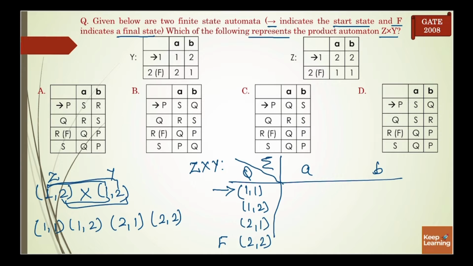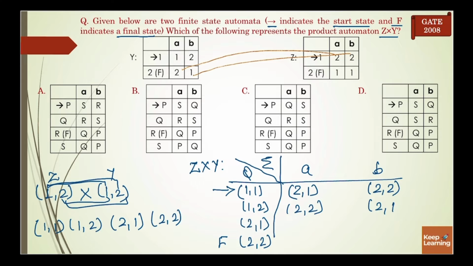Next task is to define the transitions. From 1 1, transition of A will be on 2 1 and transition of B will be on 2 2. Transition of A from 1 2 will be on 2 2 and transition of B will be on 2 1.